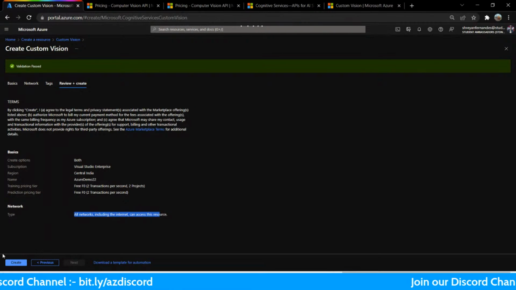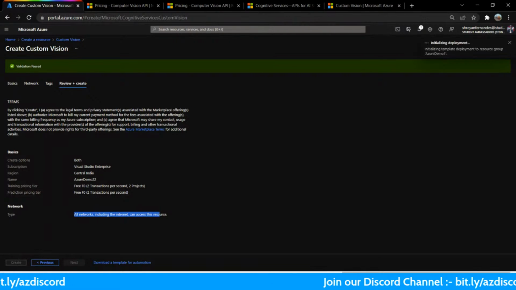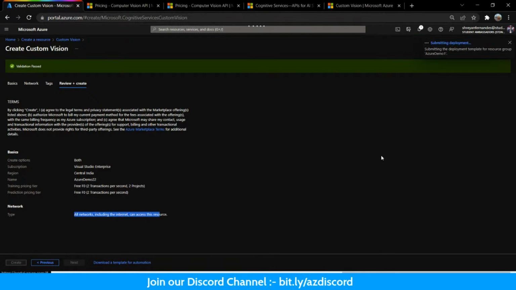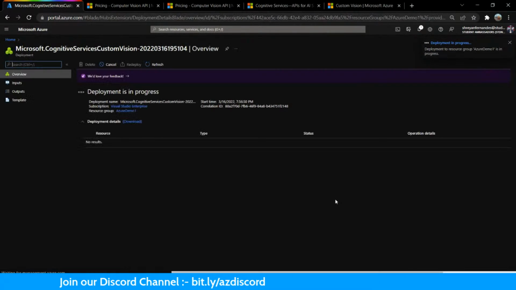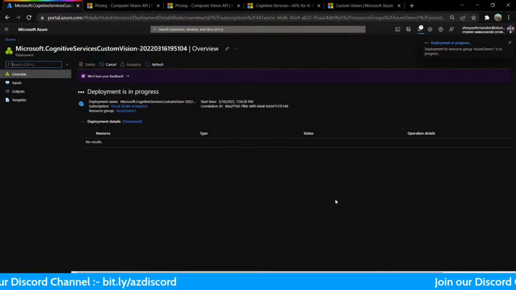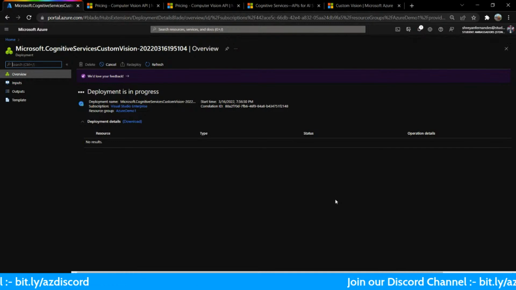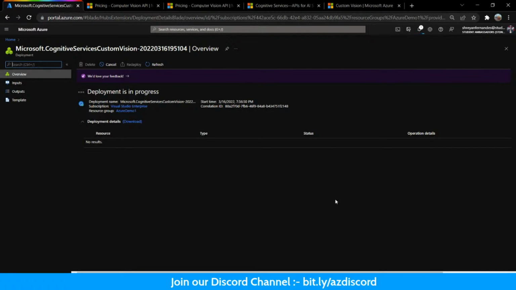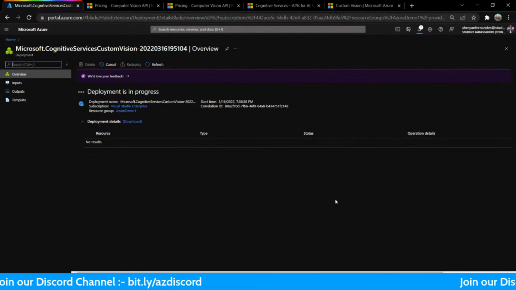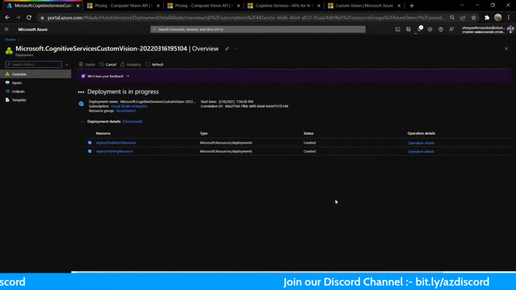This is the summary. So now I'll click on this button which says create. Okay, so now it is initializing the deployment. I think you must know what goes on in the backend here, right? When I do something like this, it goes all the way to that particular data center, and there's a hypervisor that allocates a particular thing, and then it goes to the server, and then you'll get that thing. Your server is allocated, your resources are being allocated.